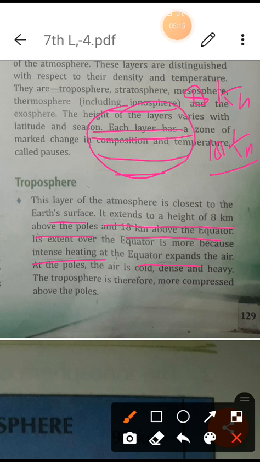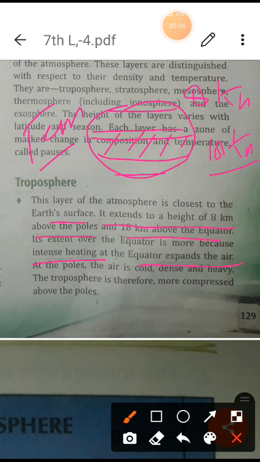If the question comes why the atmosphere is wider at the equator than at the poles, the reason is that the equator has more temperature, and the temperature expands the air, so it is wider. At the poles the air is cold and dense. The higher the temperature, the lighter the air will be.